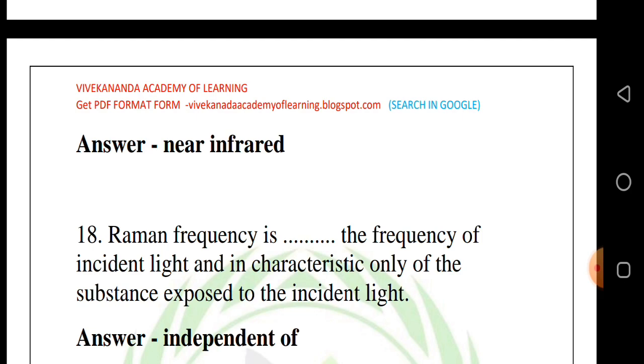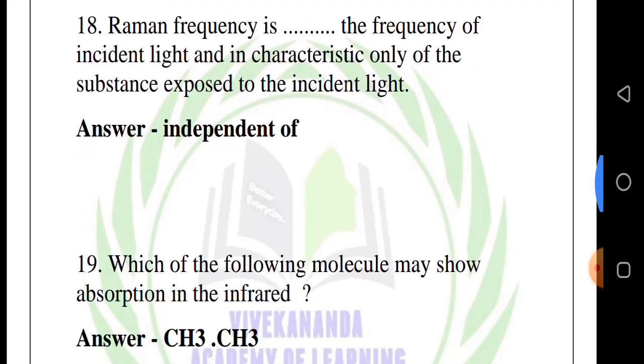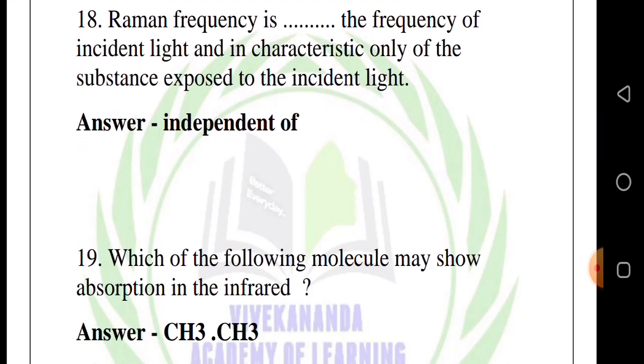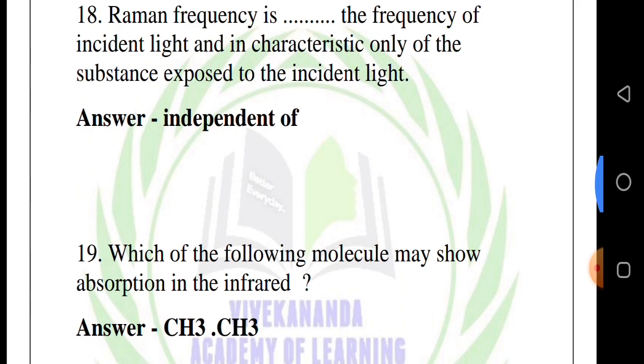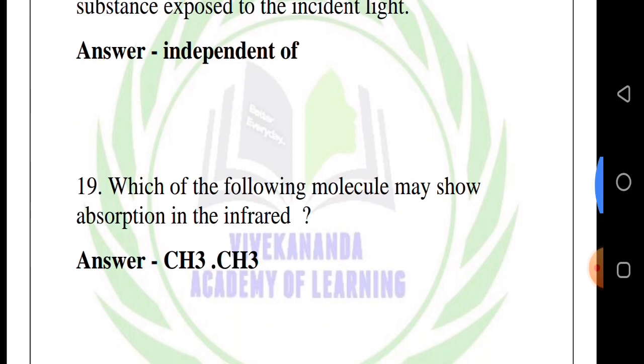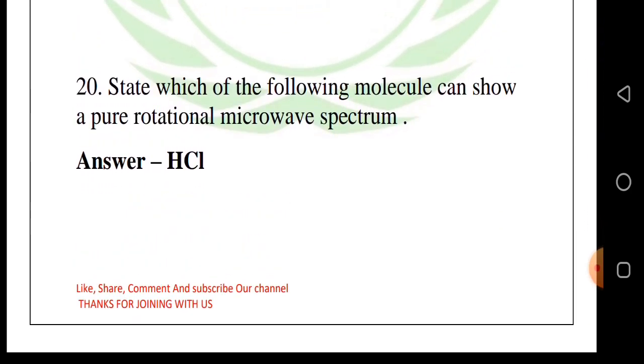Answer: independent of. 19th question, which of the following molecules may show absorption in the infrared? Answer: CH3CH3. 20th question, state which of the following molecules can show a pure rotational microwave spectrum? Answer: HCl.